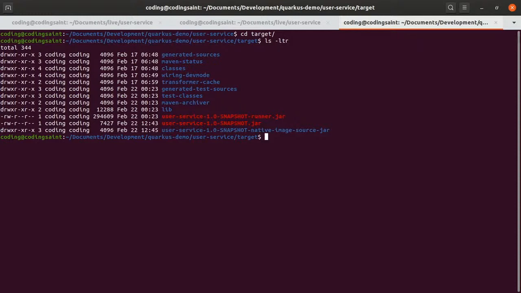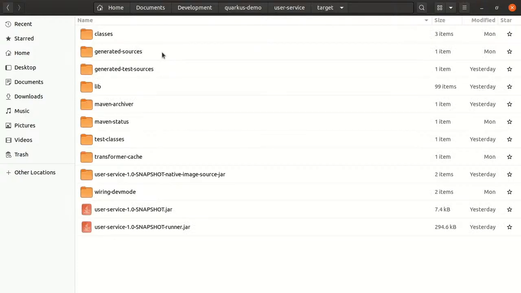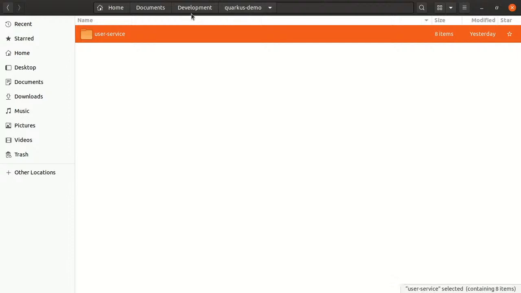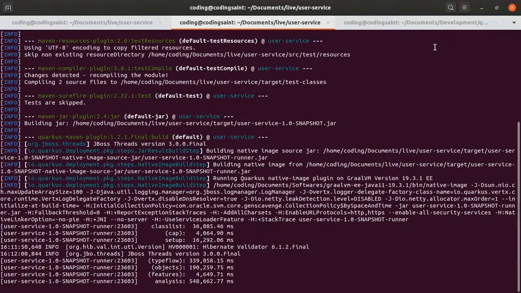I don't think there's a native image in this particular one. So I think I have actually deleted that image. Since I have deleted that image, let's wait for this to finish so that we can actually see if it is working. Hopefully it will build a bit faster. I just hope so.